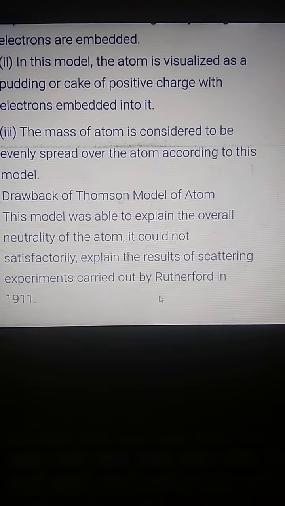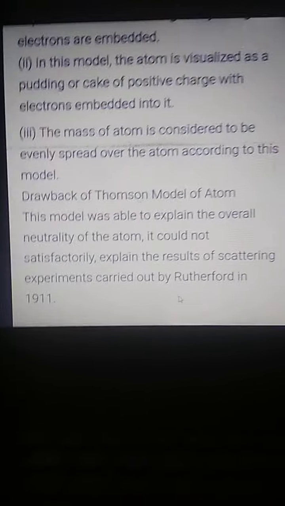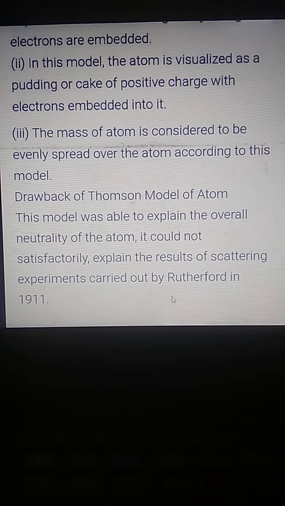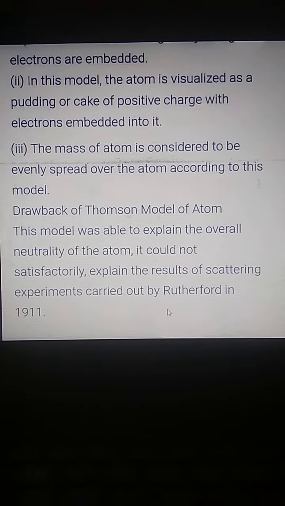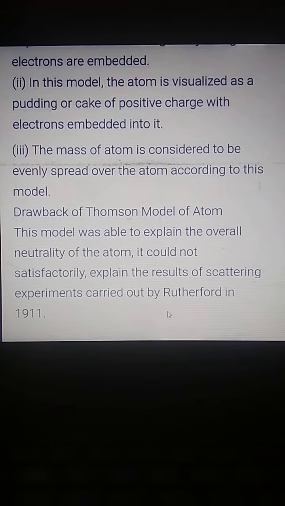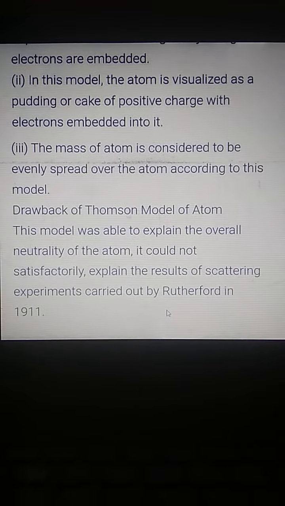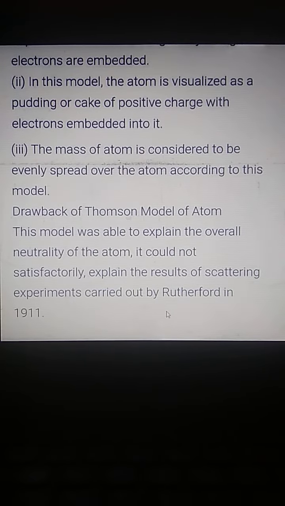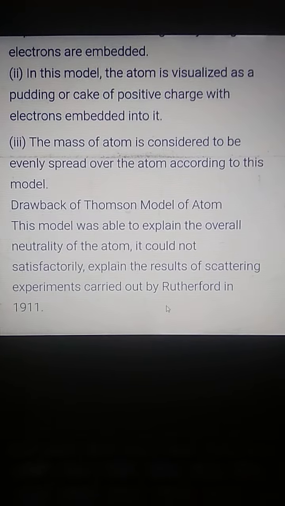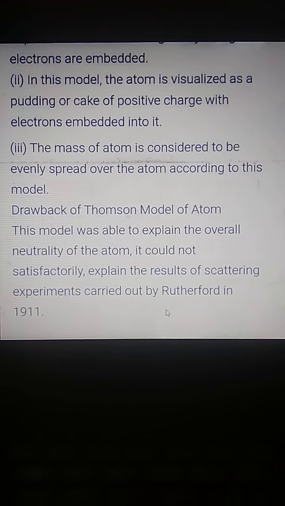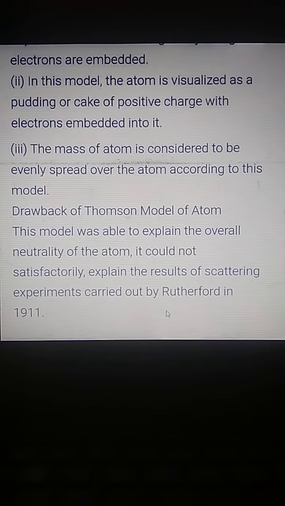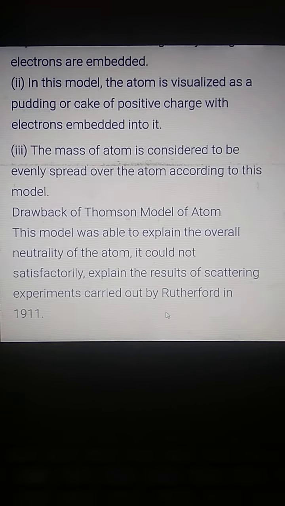So after the new experiments, like Rutherford's alpha ray experiment, this was about the Thomson model, where he said that atom is spherical in shape and the whole atom consists of positive charge, negative charge is embedded into it, the mass is evenly spread, and the atom is completely neutral. But with the discoveries of the new experiments, the Thomson model failed.